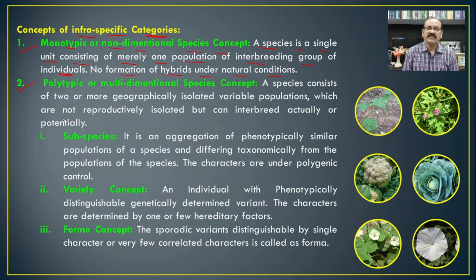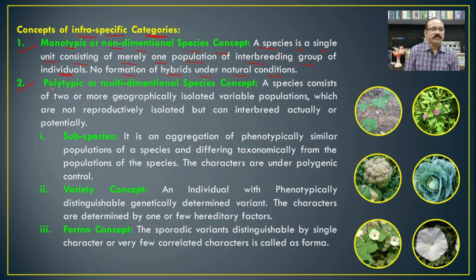It means that if there is a group of interbreeding organisms, they maintain their constancy or consistency and will not reproduce with other organisms. There is no possibility of the formation of hybrids with these organisms. Such organisms are considered as monotypic or the non-dimensional type of species concept.